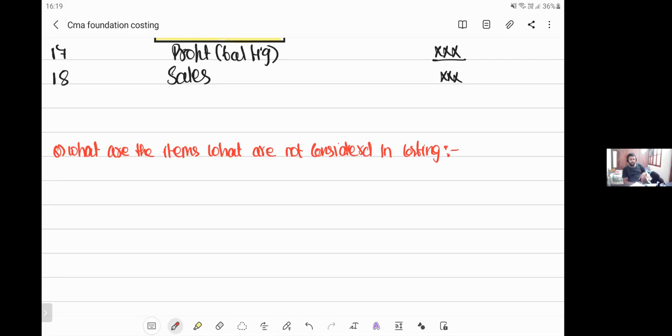Say, for example, you have borrowed a loan. When you have borrowed a loan, you will pay interest on this loan, right? Now what happens if this interest is included in the cost sheet? If this interest is included in the cost sheet, the price of your goods will increase.